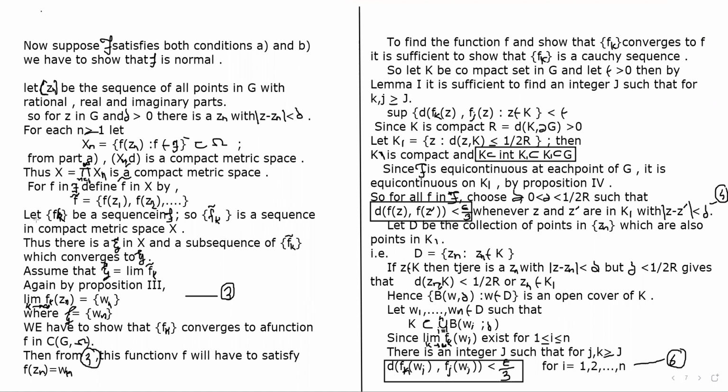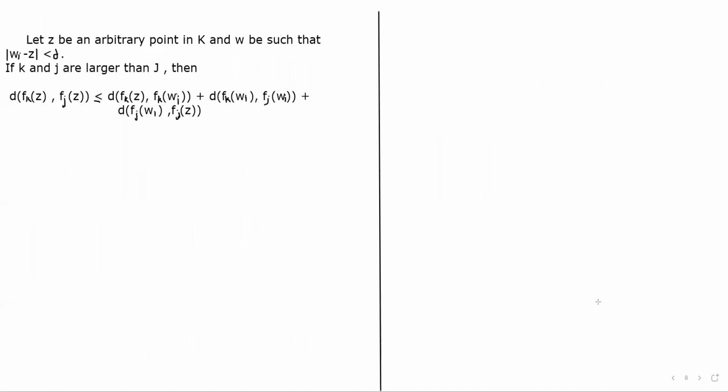The limit as k tends to infinity of fk of the sequence Wn exists. Then we have the third equation, d(f(z), f(z')) is less than epsilon by 3, and d(fk(Wi), fj(Wi)) is less than epsilon by 3. Then we consider z an arbitrary point in K and Wi such that |Wi minus z| is less than delta. Then if k and j are larger than J,